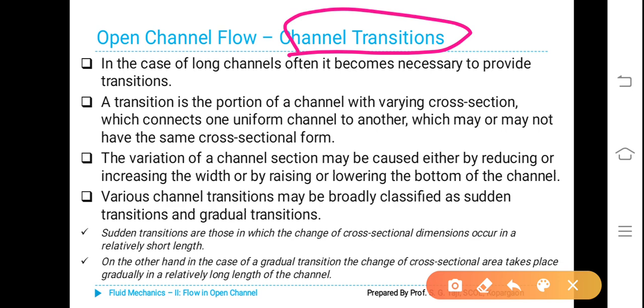In the case of long channels, often it becomes necessary to provide transitions. A transition is the portion of a channel with varying cross section which connects one uniform channel to another, which may or may not have the same cross-sectional form. Do you understand?